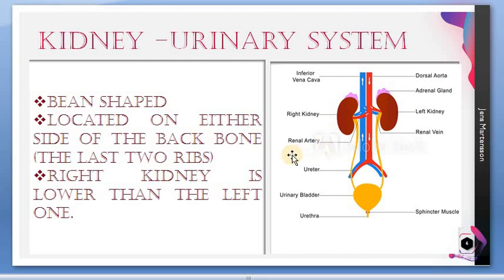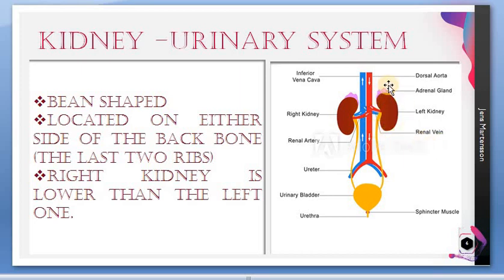Renal artery is the blood vessel which supplies blood to the kidney, and renal vein is the blood vessel which collects blood, impure blood, from the kidney back to the heart. Okay, so that is renal vein. Sometimes they can ask the question, the blood vessel which enters in the kidney is renal artery. The blood vessel which is leaving out of the kidney is renal vein.